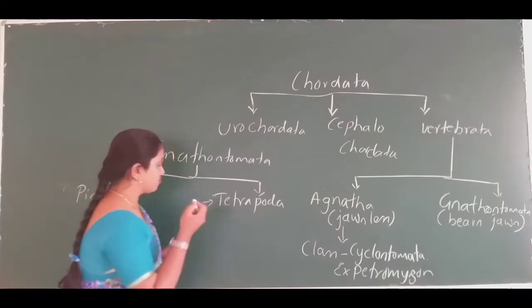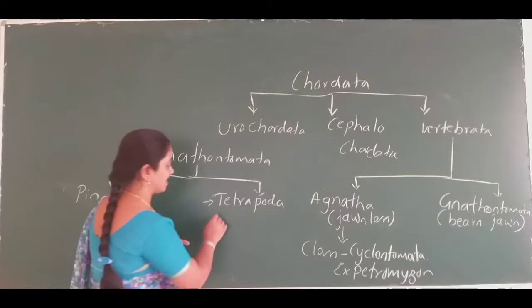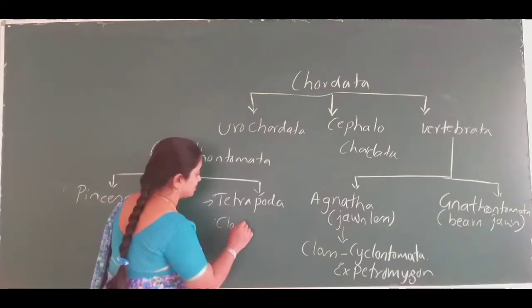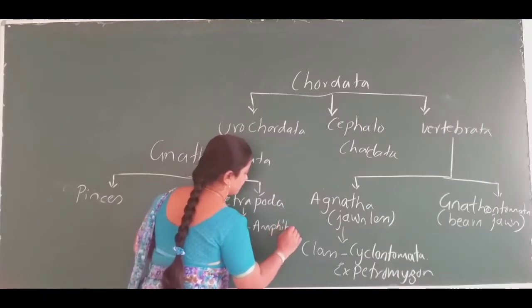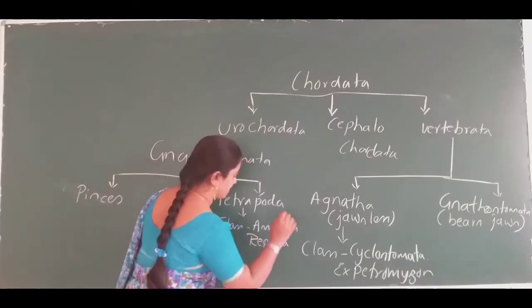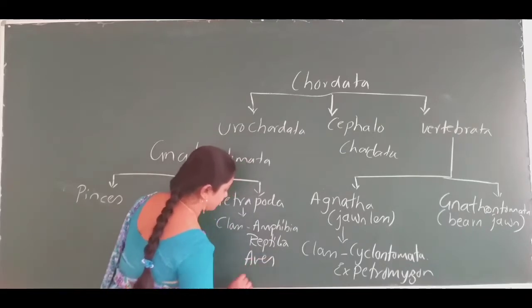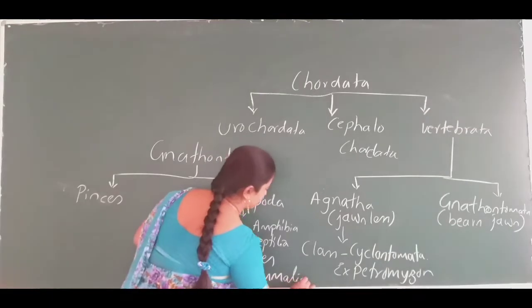And the Tetrapoda consists of 4 classes: class Amphibia, class Reptilia, class Aves, and class Mammalia.